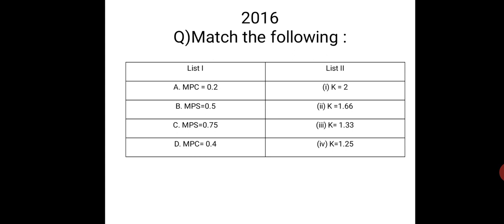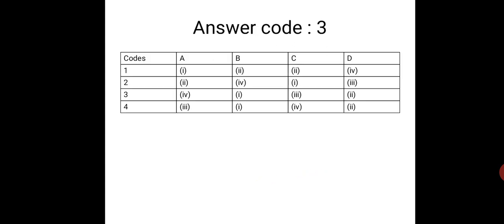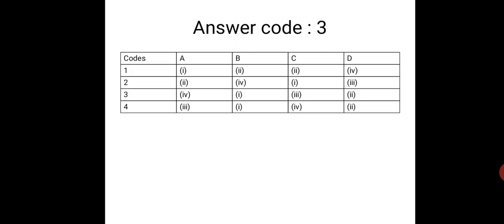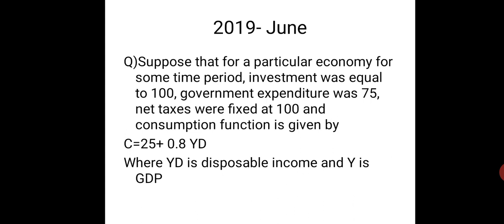Now another question which appeared in 2016, where they ask to match the following. In List 1 they have given some MPC, and in List 2 they have given the value of multiplier. We need to match which MPC goes with which value. The only thing you can do is substitute in the formula. It's very easy, like 1 by 1 minus MPC, just take 1 by 1 minus 0.2. What is the answer? Match it with that. So these are very direct, easy to score questions related to multiplier.